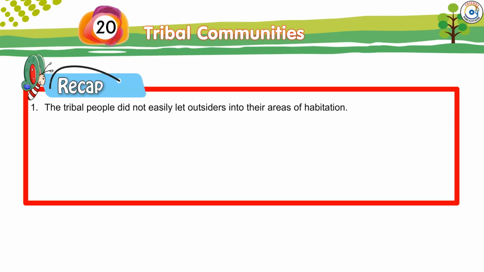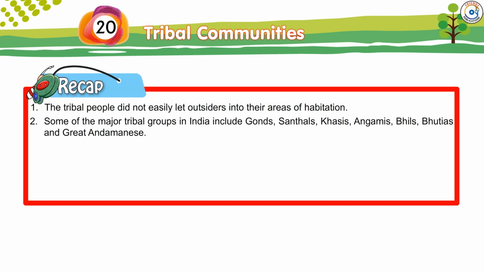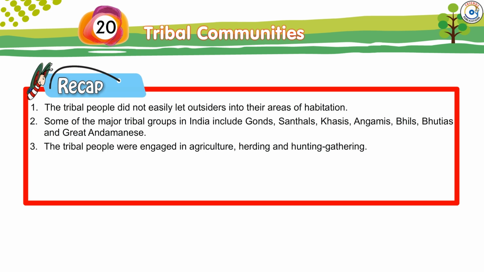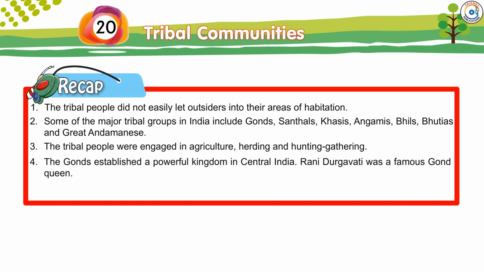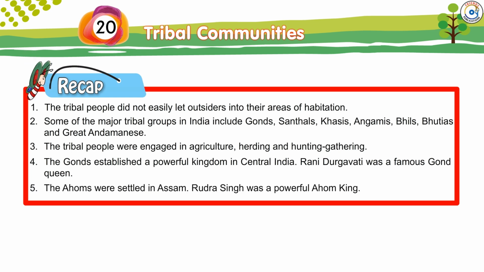Recap. The tribal people did not easily let outsiders into their areas of habitation. Some of the major tribal groups in India include Gonds, Santhals, Khasis, Angamis, Bhils, Bhutias, and Great Andamanis. The tribal people were engaged in agriculture, herding, and hunting-gathering. The Gonds established a powerful kingdom in central India. Rani Durgavati was a famous Gond queen. The Ahoms were settled in Assam. Rudra Singh was a powerful Ahom king.